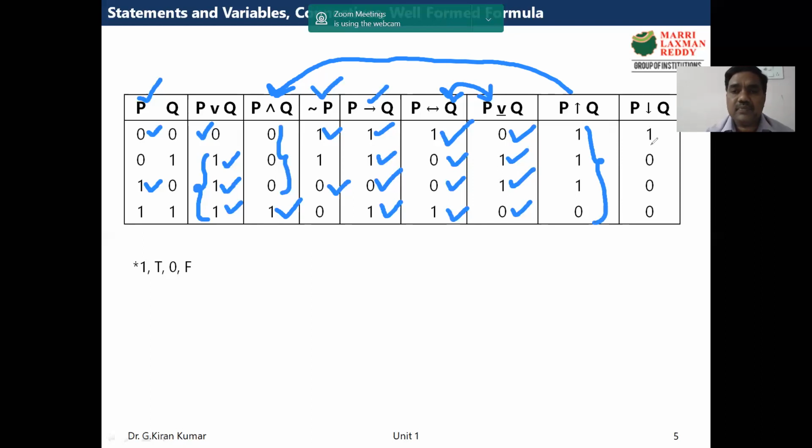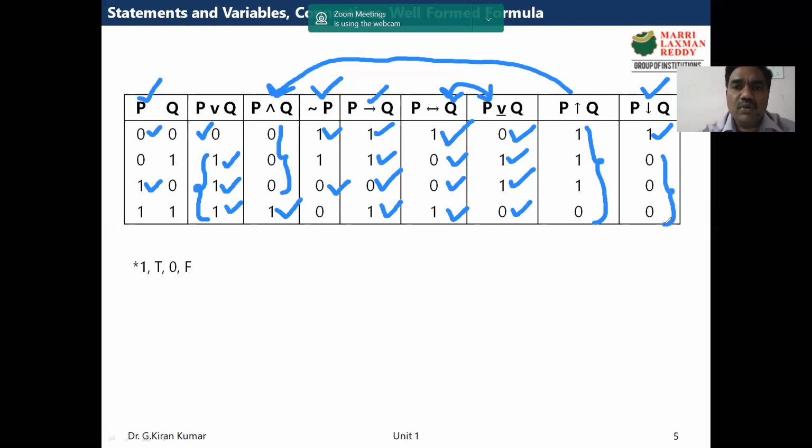And NOR, the last operator. NOR is basically negation of OR, NOT plus OR. And we know that OR is false only when both the propositions are false. In the remaining all the cases it is true. So negation of that means what? NOR is true when both the propositions are false. In the remaining all the cases it is false. So only in the 0, 0 case, if you observe carefully, it is 1, and in the remaining cases, that is the 0 1, 1 0, 1 1 cases, it is 0.